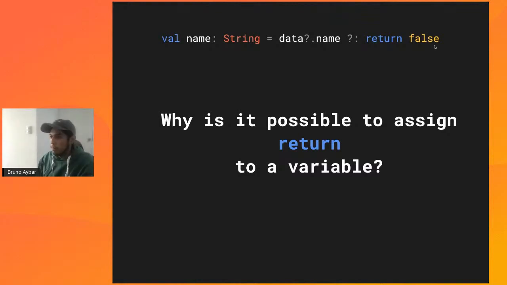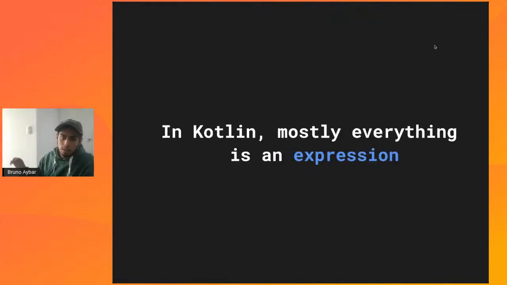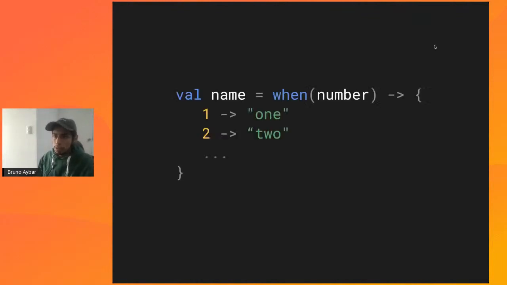All right. So this is possible because in Kotlin, mostly everything is an expression. All right. And this is one of the key differences with, for example, Java, in which things are not real expressions. So we'll see some examples of how this plays out in action, even in other concepts within the language.